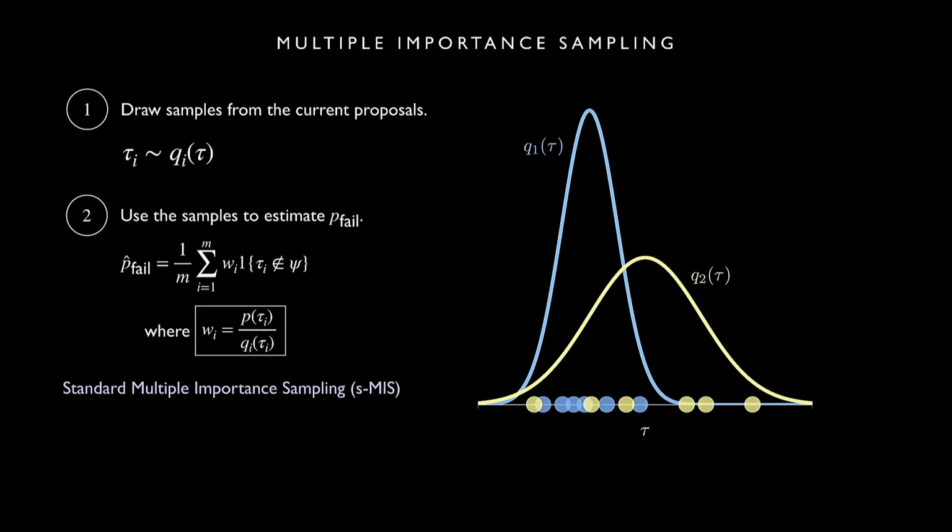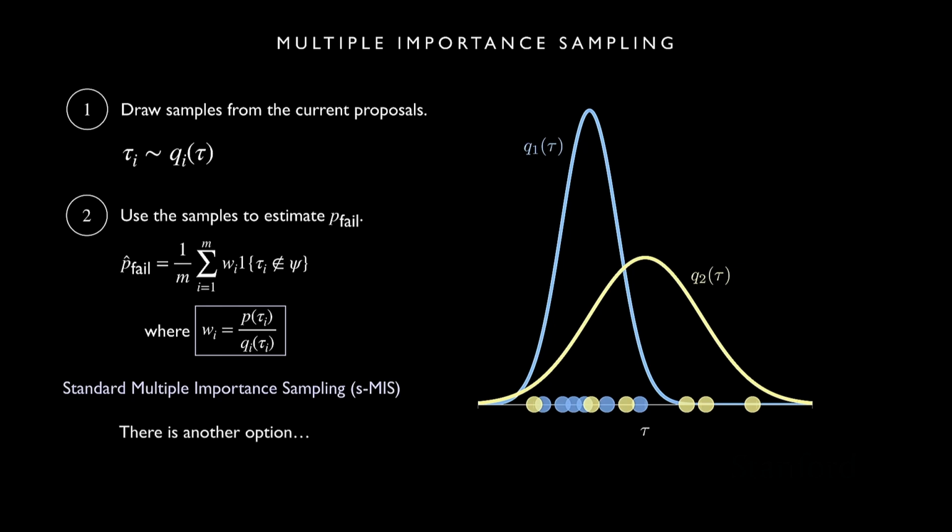Okay. So here it is in a square. Again, we're taking this weighted sum, and the weights are the density under the nominal distribution divided by the density under the proposal that it came from. And we call this standard multiple importance sampling, or SMIS.